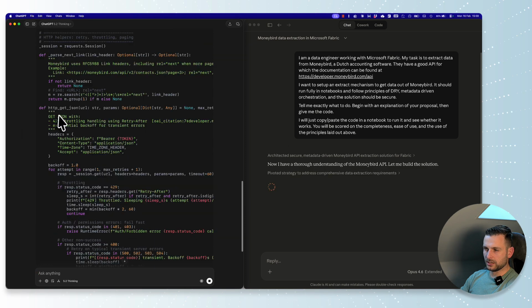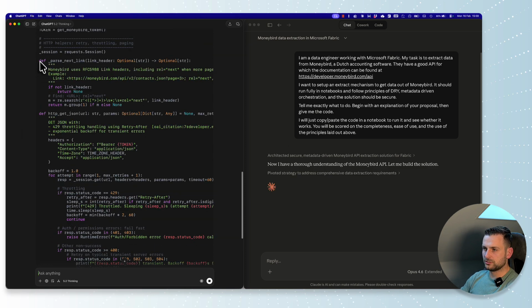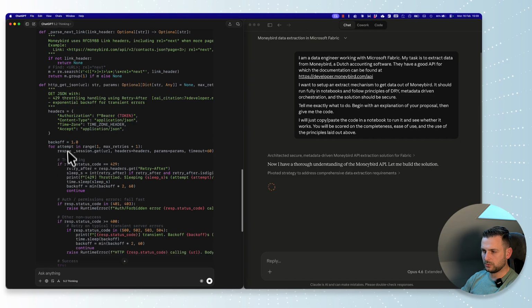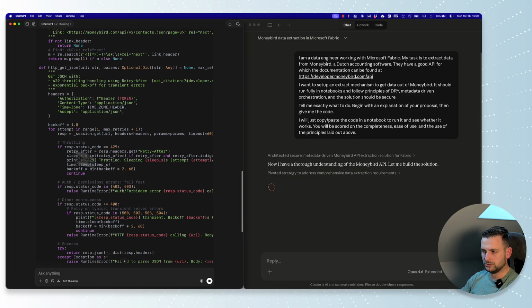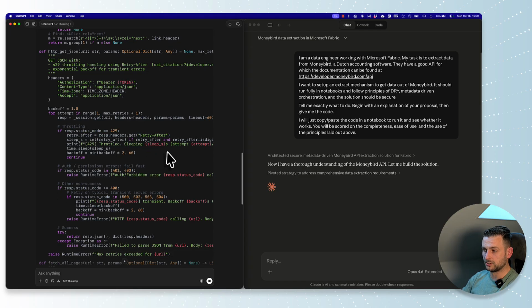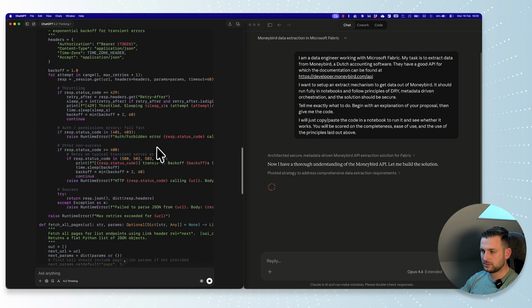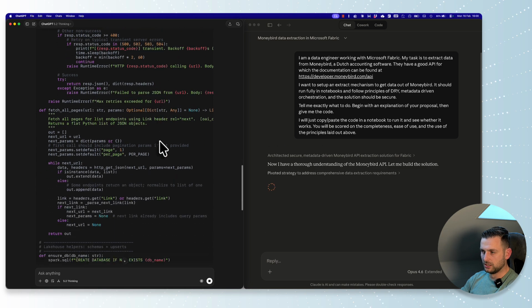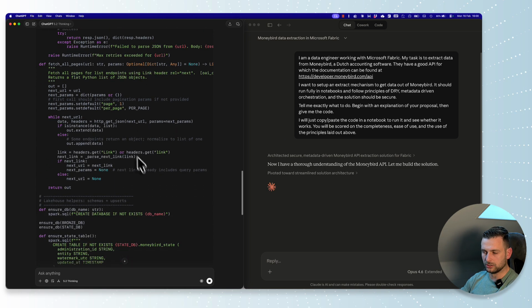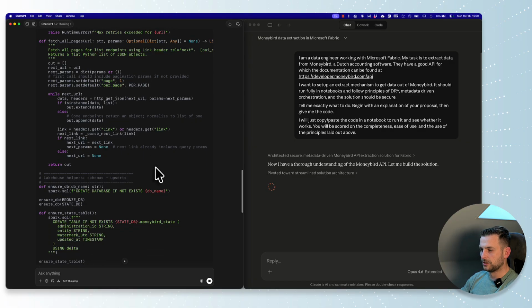That's also nice. Okay, I see that ChatGPT is writing functions using def in Python. So it will parse next link. It will have a function for get JSON, and it will attempt to get data. If it encounters a 429 status code, which means that we're doing too much at the same time, we will be throttled. It will do a retry after a certain number of seconds. This all looks quite elaborate, and this is impressive stuff. On the first look of it, it looks all right. At the same time, Claude is still thinking what to do.